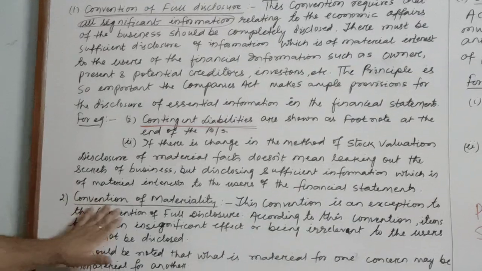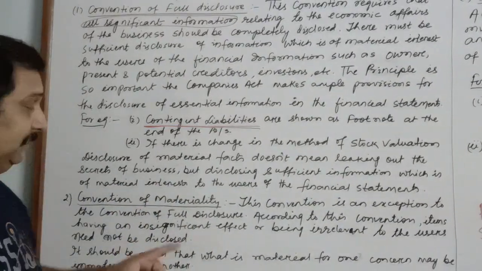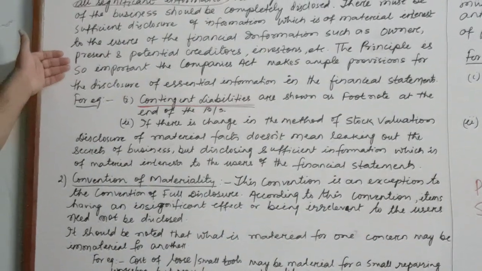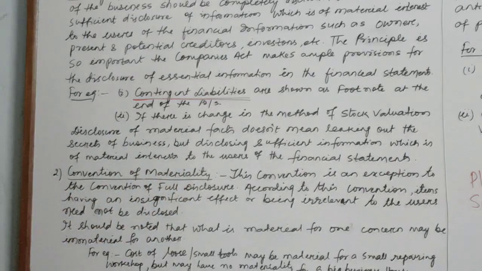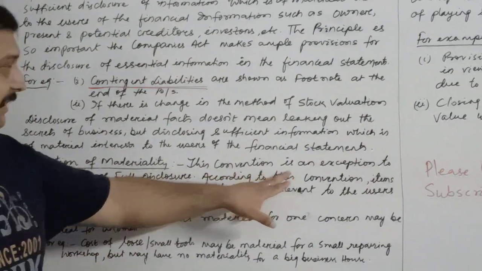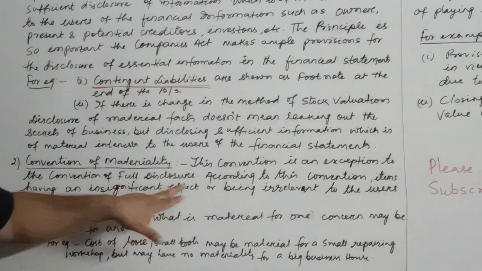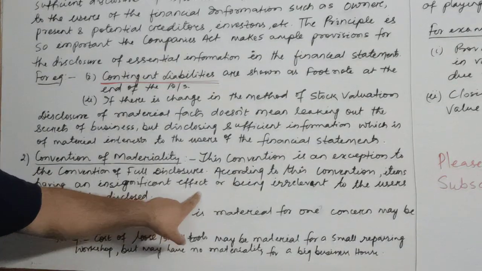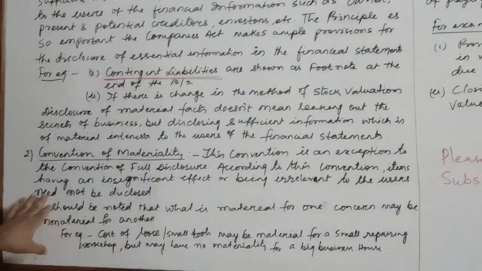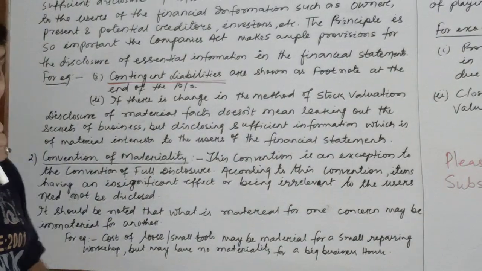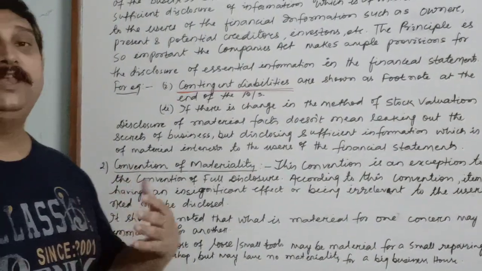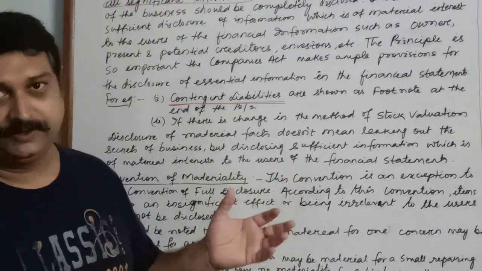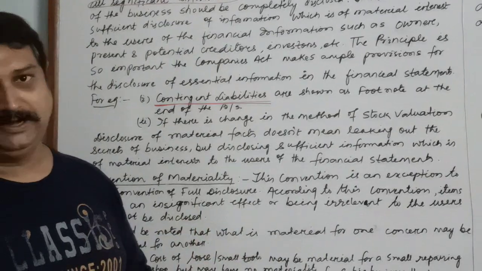The second one is the convention of materiality. This convention is the exception to the previous convention. According to the convention of materiality, items having an insignificant effect or being irrelevant to the users need not be disclosed. That means according to this concept, all information is not needed to be disclosed to all users because it may not be relevant to them.